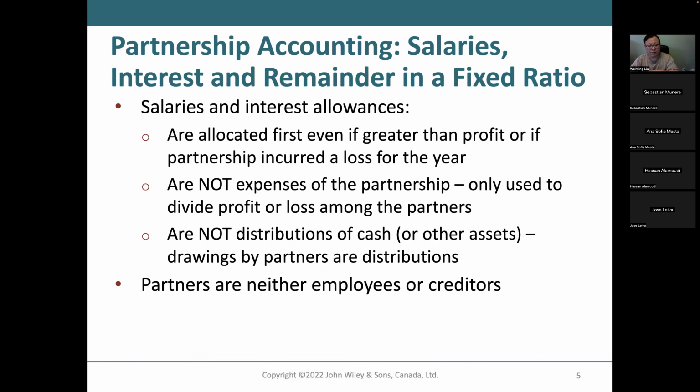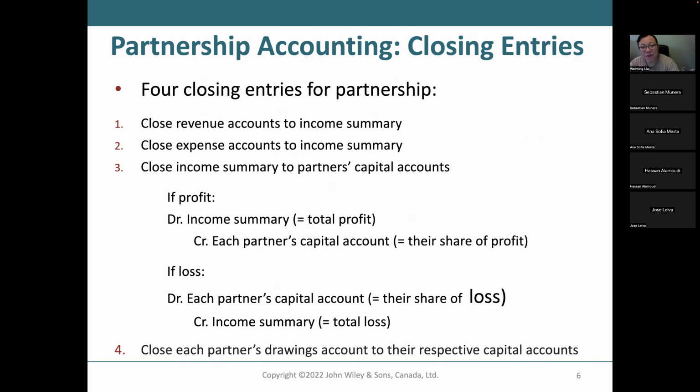Okay, so partners are not employees. Partners are the owners, and partners are not creditors. Partners are the owners. In partnership accounting, they have to use 4 closing entries for the partnership.